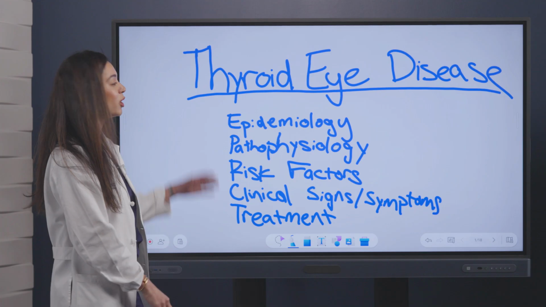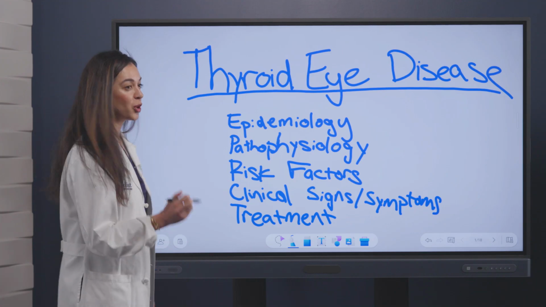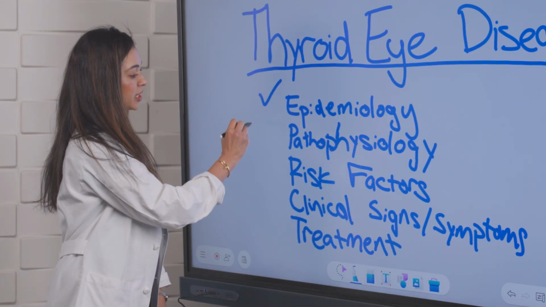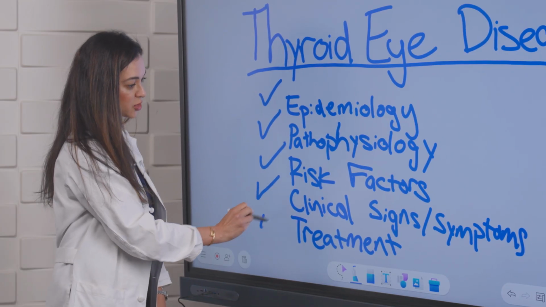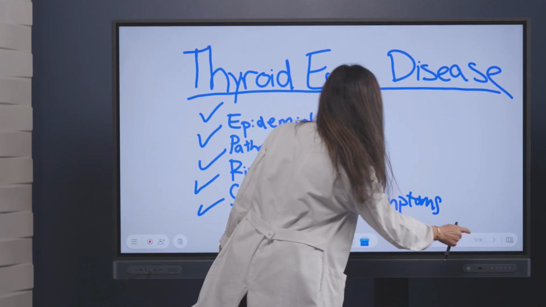And I'm going to be discussing with you all thyroid eye disease. What we'll go over briefly is the epidemiology, pathophysiology, risk factors, clinical signs and symptoms, and treatment. So let's get started discussing the epidemiology.